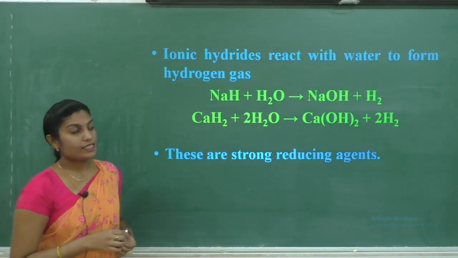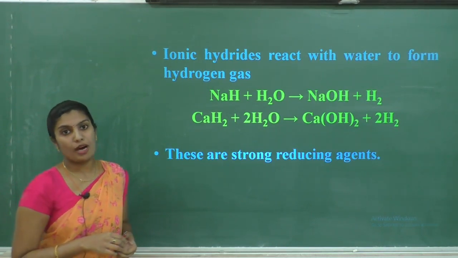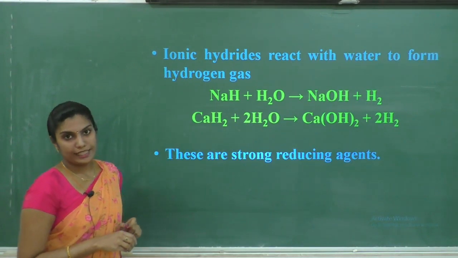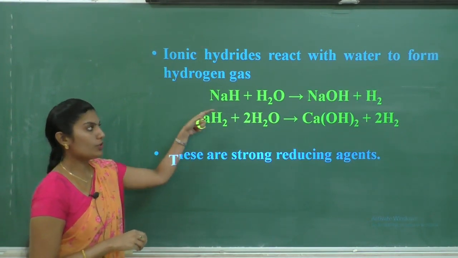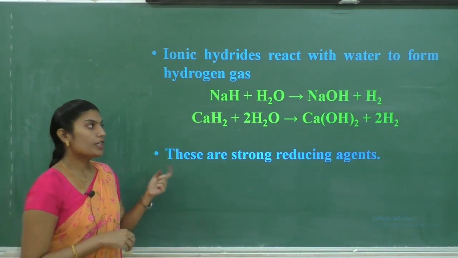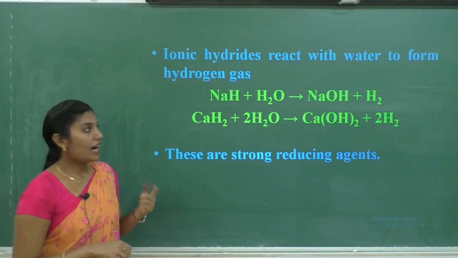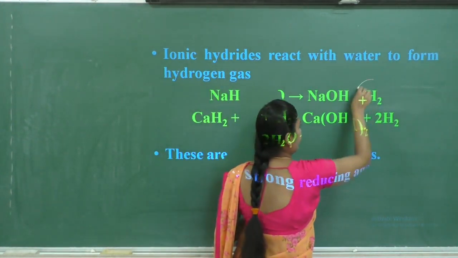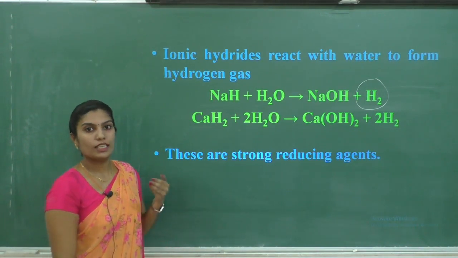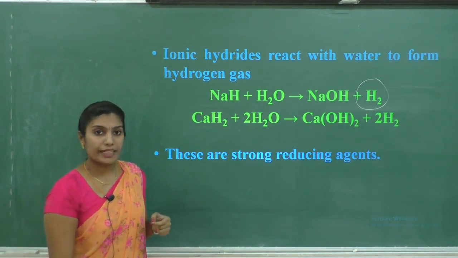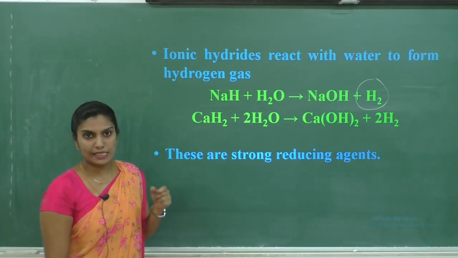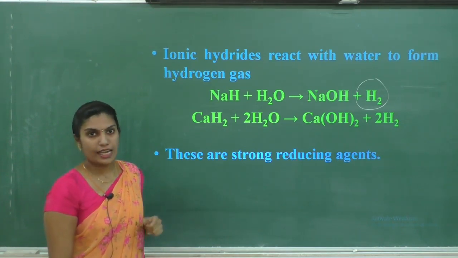Next, ionic hydrides react with water to form hydrogen gas. If we consider the reaction of sodium hydride with water, it will react with water to form sodium hydroxide, and hydrogen gas is liberated. When ionic hydrides react with water, they form their respective metal hydroxide, and hydrogen gas is liberated during this reaction.